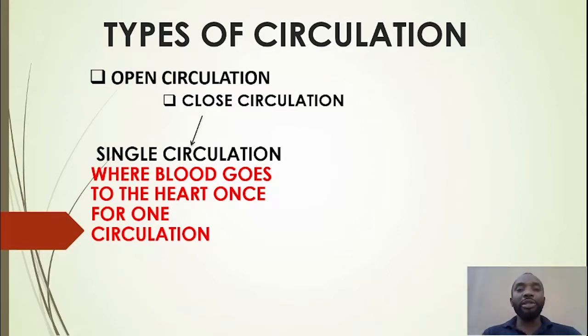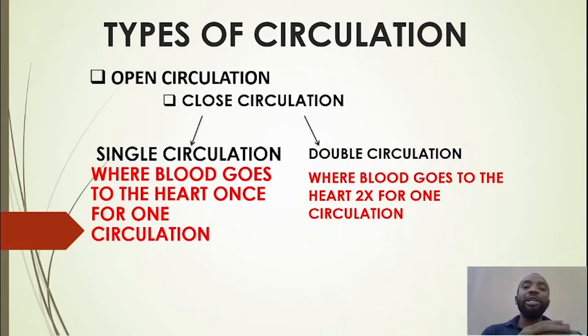That is closed circulation. Now, in closed circulation, we have two types. We have the single circulation, where blood goes to the heart only once. So once the blood goes to the heart once, it completes one circulation. Then we have the double circulation, where blood goes to the heart twice before we say that we have completed one circulation.